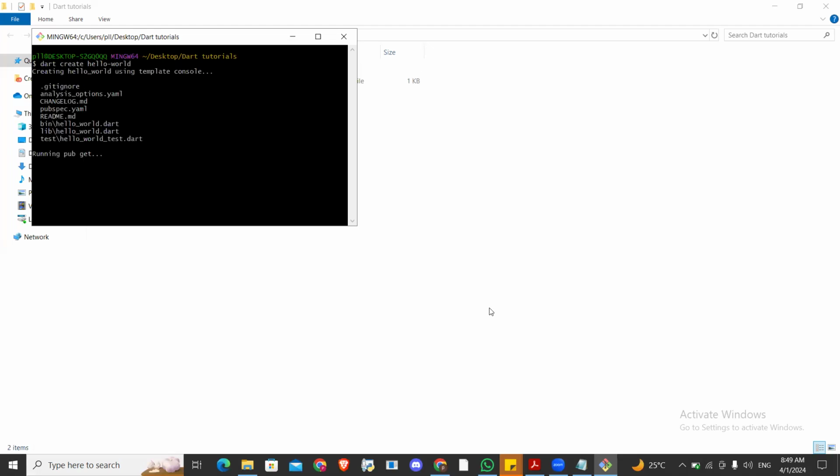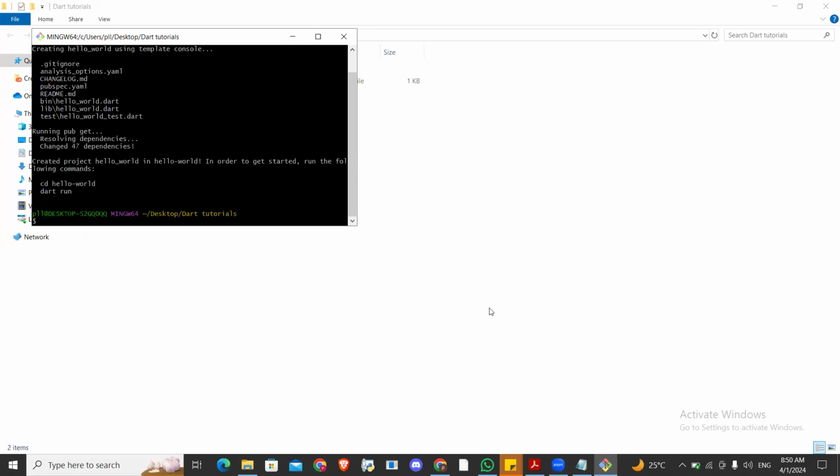And it is creating it for me. Please, you need to be connected because it is running pub get, trying to get some dependencies. Don't worry, we'll talk about that later. And it has created my project for me. But look at it. It says created project Hello World in Hello World. In order to get started, run the following commands.